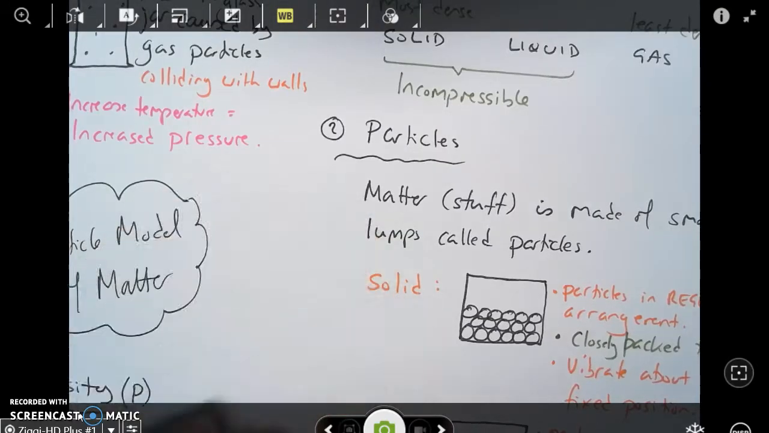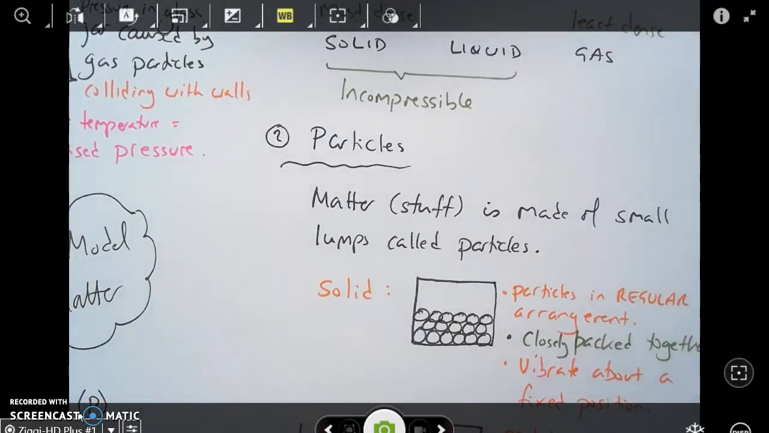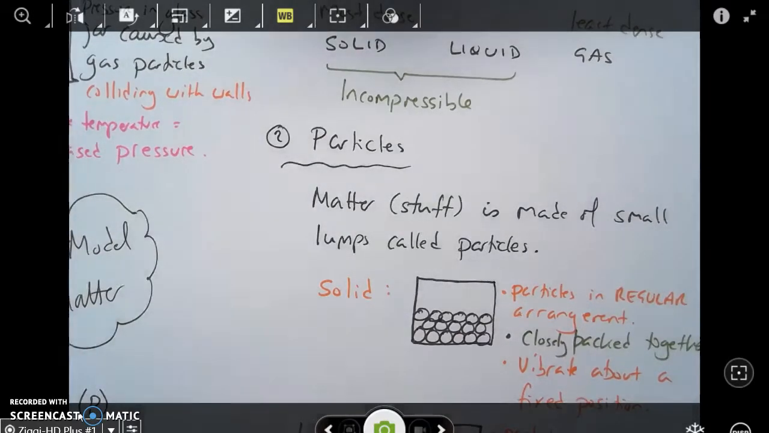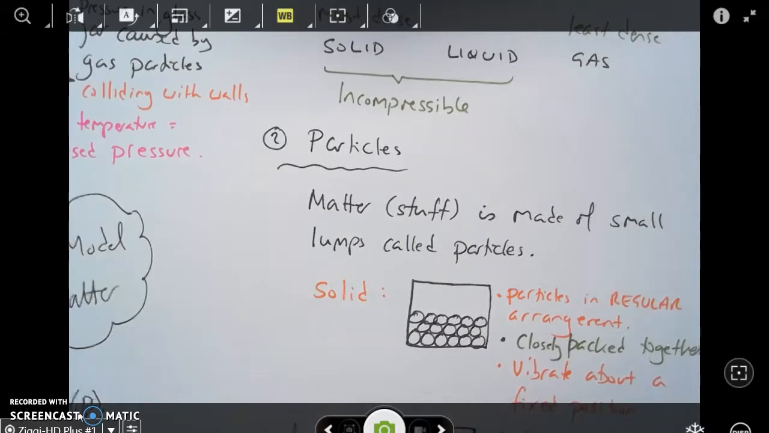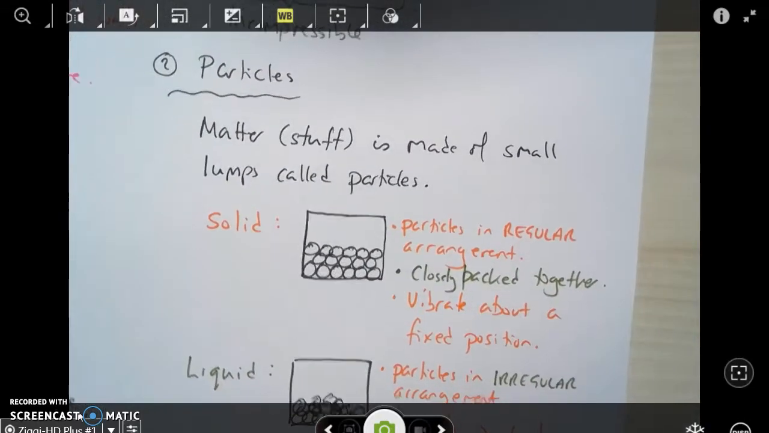Talking of particles, let's have a look at that. So matter, or stuff, is made of small lumps called particles. Please don't use the word lumps in your exam, please use the word particles. As we said, we've got solid, liquid and gas, and it's important that you can describe each of those three states of matter using the correct words in the particle model. So here we go. First of all, solid.